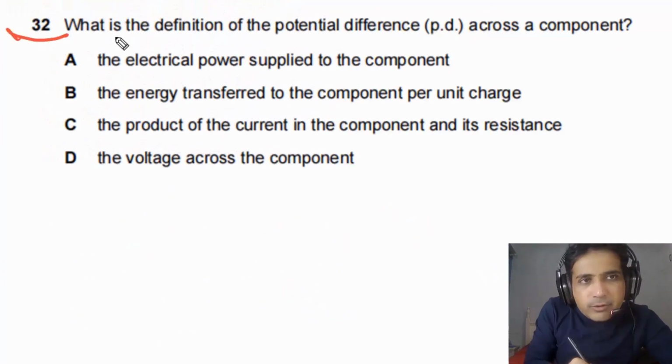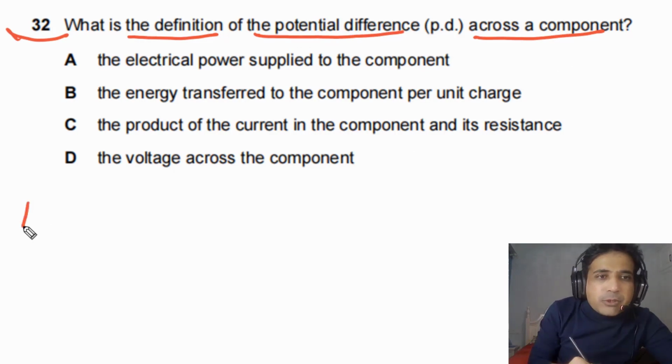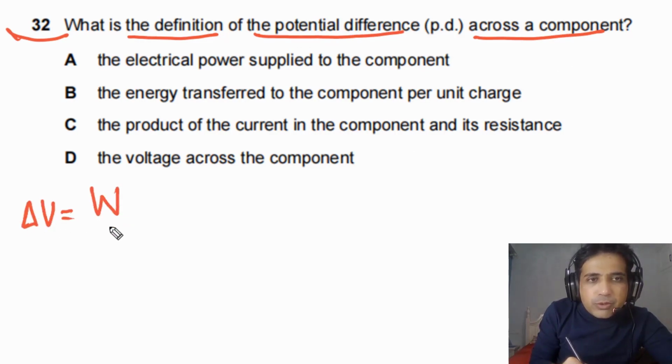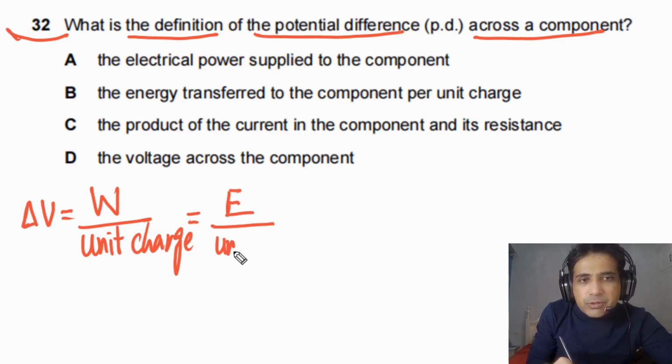For question number 32, we need to find out what is the definition of the potential difference across a component. Potential difference simply is equal to work done per unit charge. Or simply we can say this is the energy transfer to the component per unit charge.